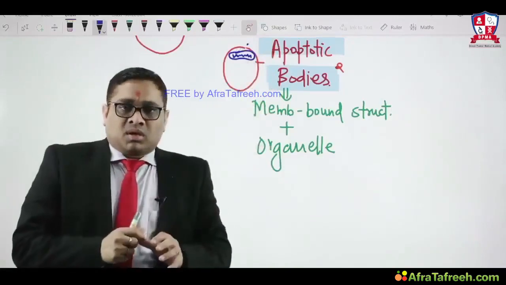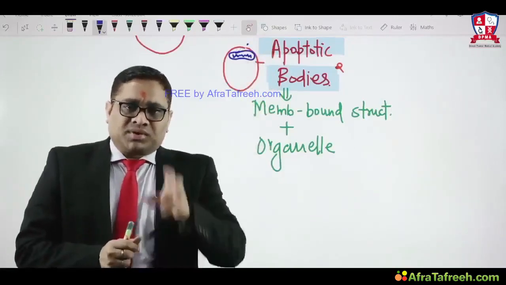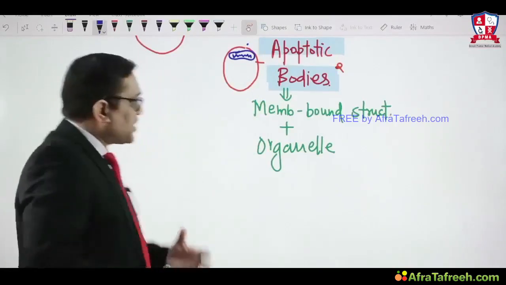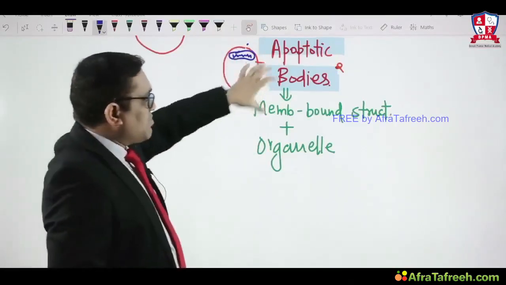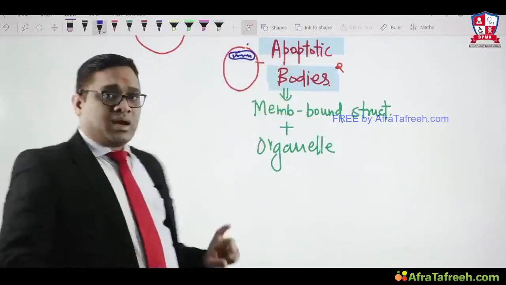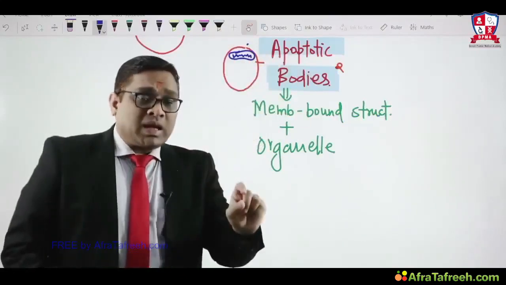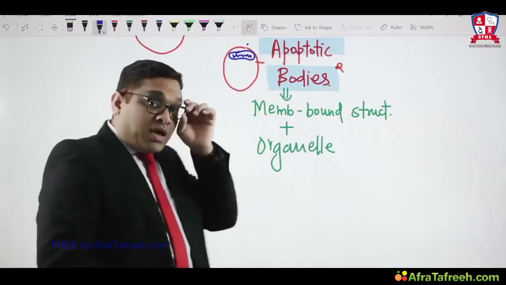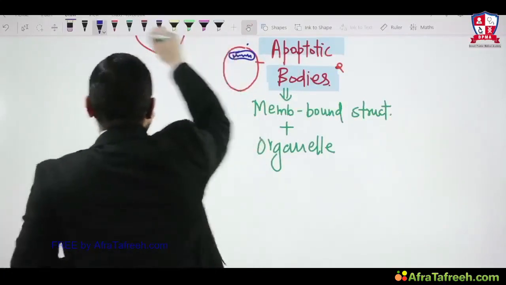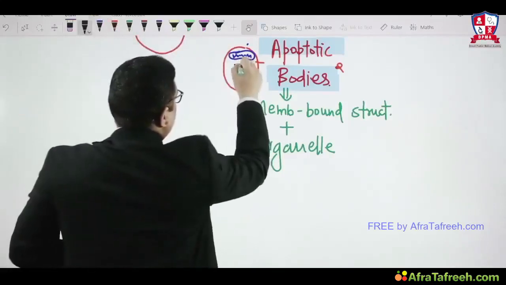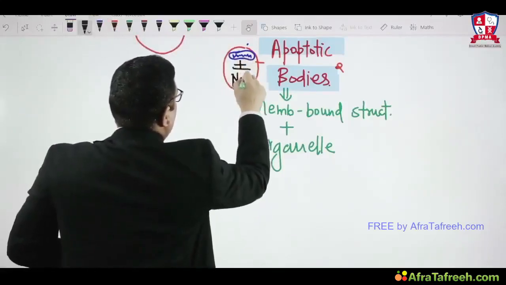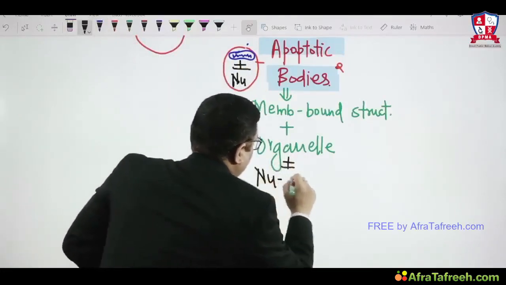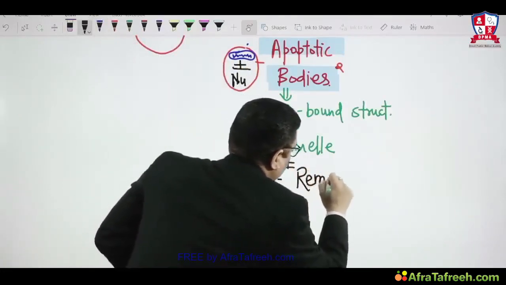Maybe in future they may ask, what is the precise definition of apoptotic bodies? The precise definition says that they are membrane bound structure plus organelle, and they may or may not have nuclear remnant. May or may not. So see what I am writing, plus minus nuclear remnant.